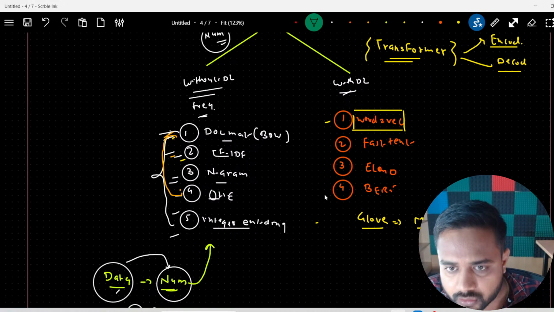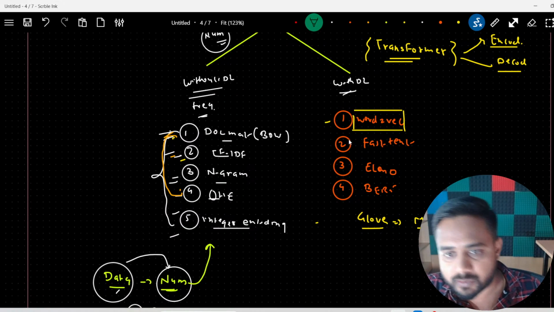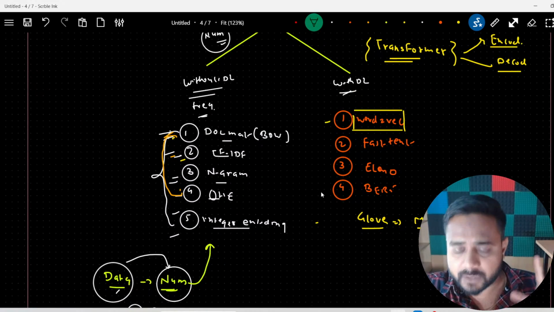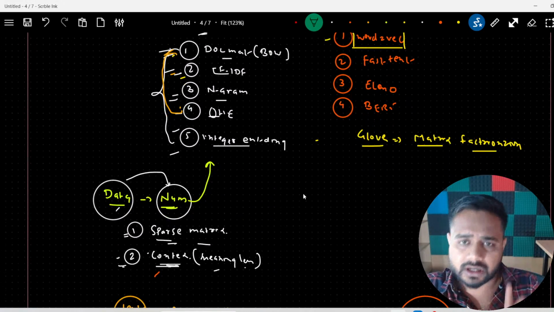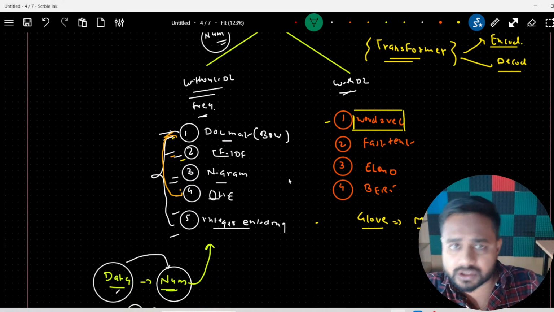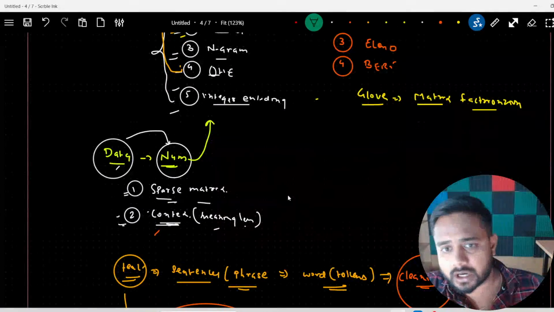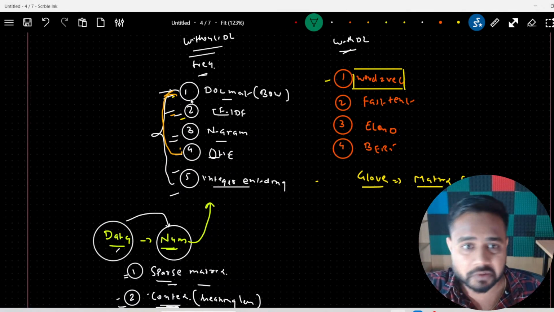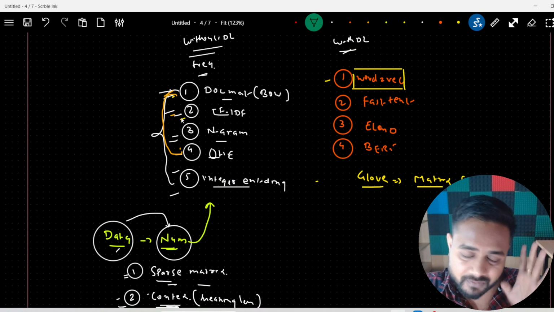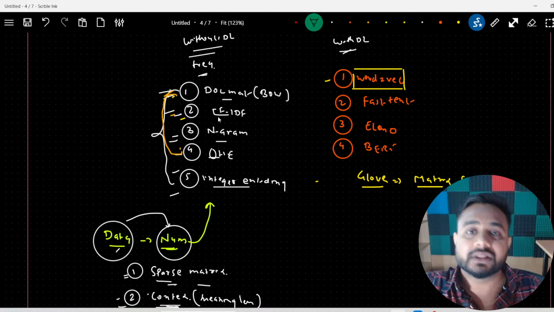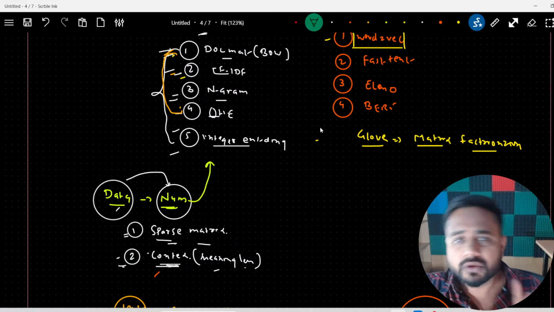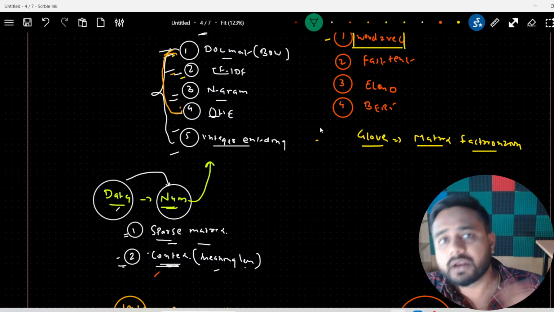Here I'm not going to explain the mathematics behind such techniques, whatever I have written over here. I'm just giving you a glimpse. I'm just talking about the vectors, I'm just talking about the embedding. That's why I've given you this overview. Got it? Because if I go into the mathematics, only the encoding techniques and word embedding, along with the implementation, would require 1 week. So here I'm just giving you the overview and trying to explain the meaning of embedding and vectors.